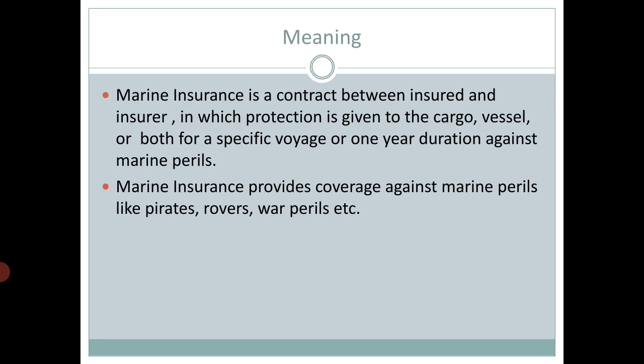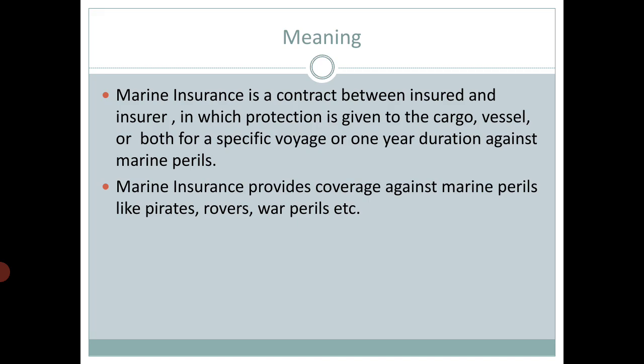The first party is called the insured, and the second party is called the insurer or the insurance company, that is the general insurance company which provides such type of insurance policy. The contract, that is the written agreement, happens between these two persons. Subject matter means any property on which you want insurance.